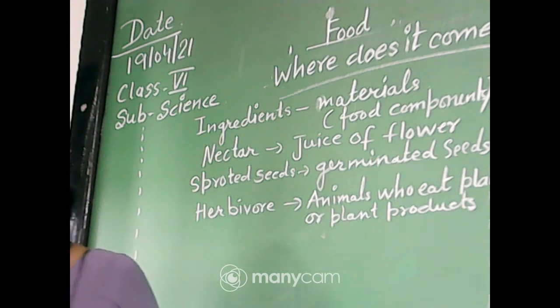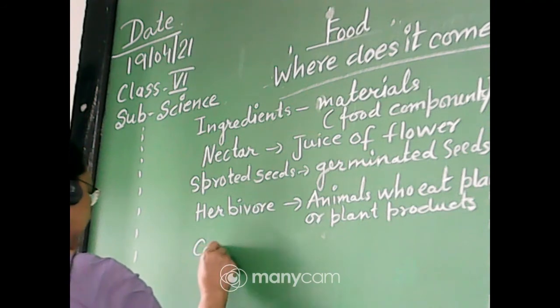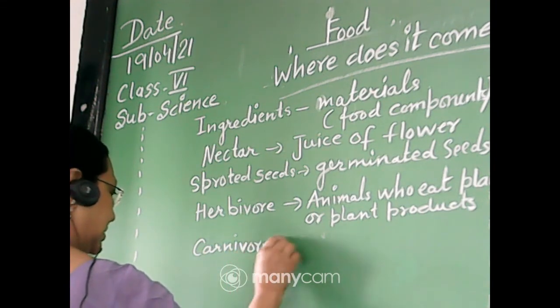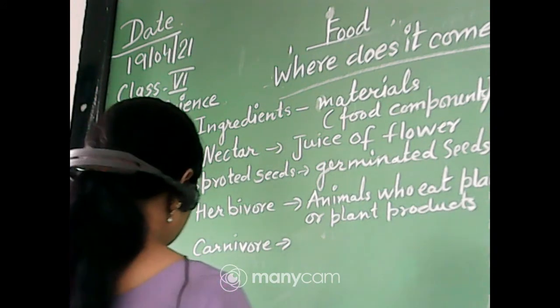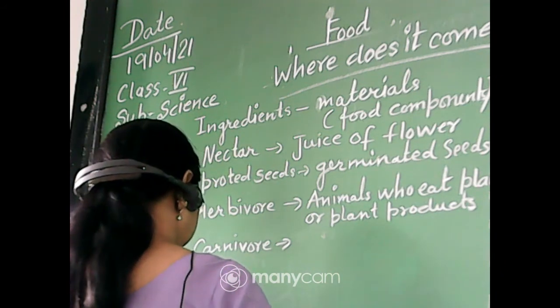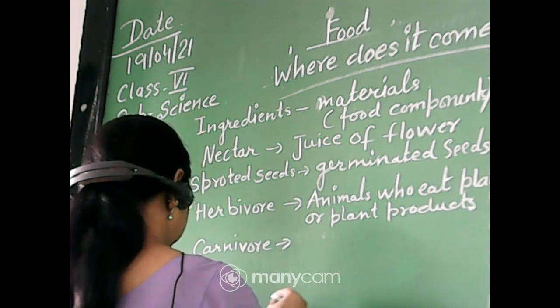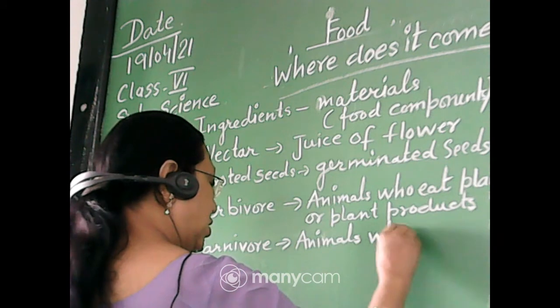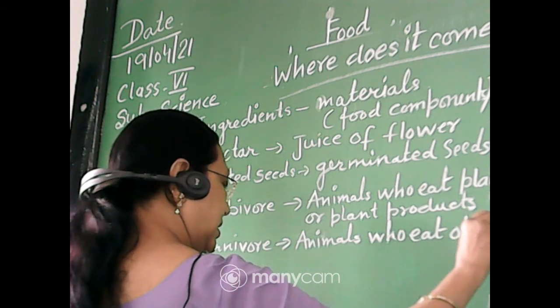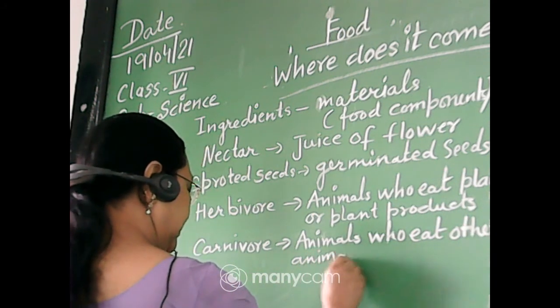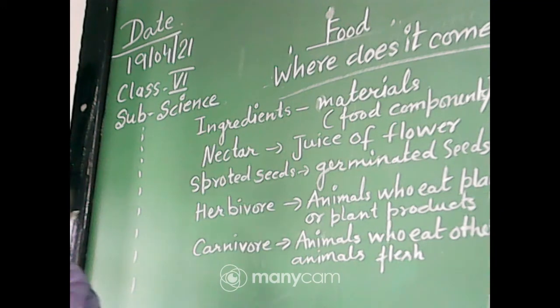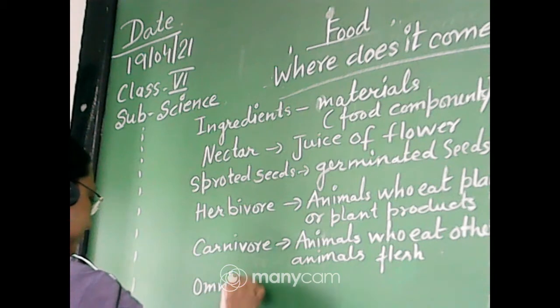Next one, you know these all, carnivore: animals who eat other animals' flesh, or you can write flesh eating animals. And third one is omnivorous.